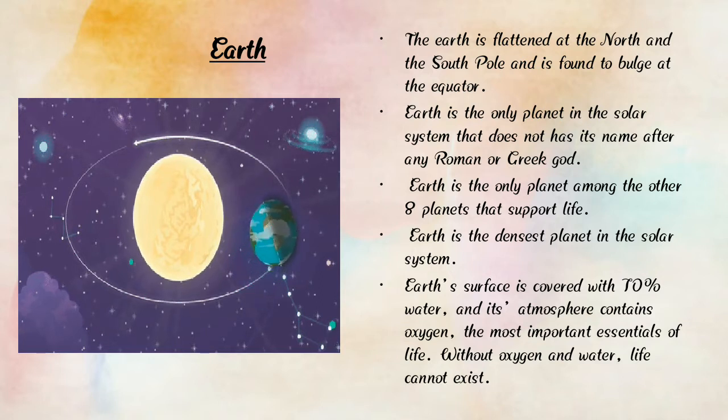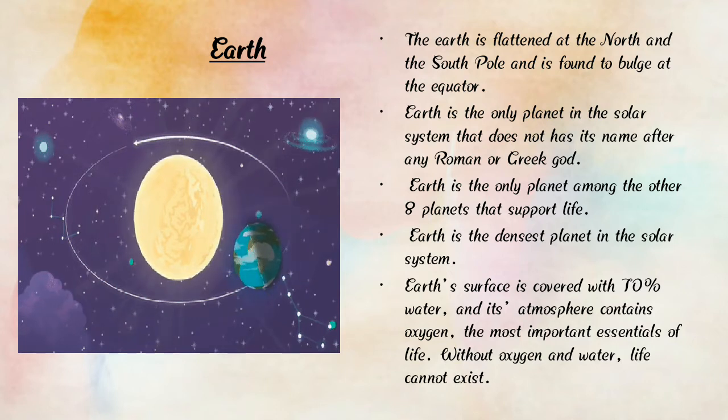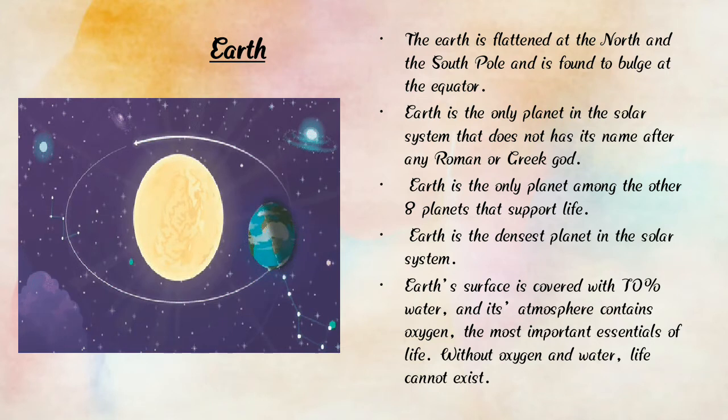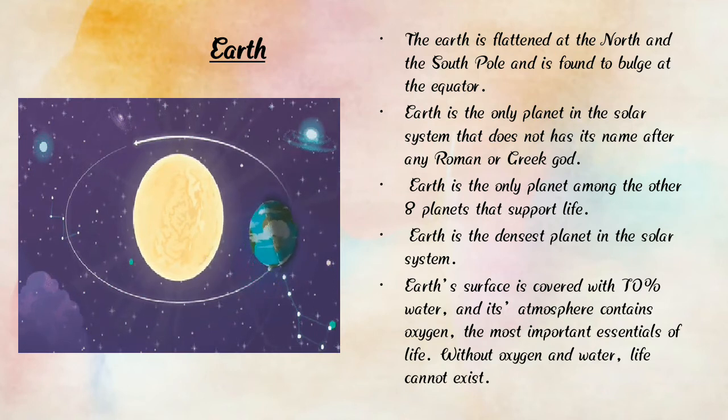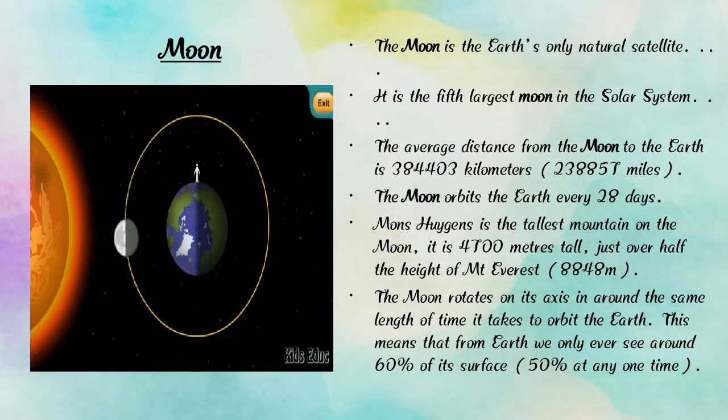Earth takes 365 days to go round the sun, and Earth's surface is covered with 70% water. Its atmosphere contains oxygen, the most important essential of life. So, Earth is made up of land and water, and Earth takes 365 days to go round the sun. Okay, now we are going to learn the next slide, the moon.